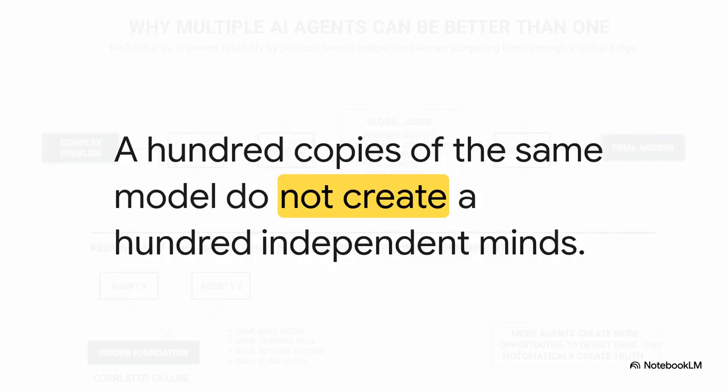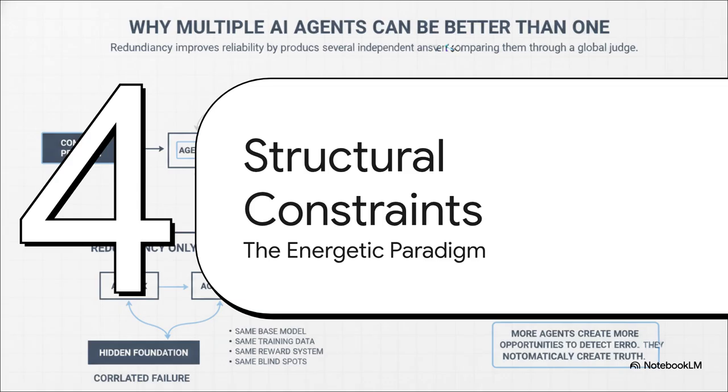I really want you to think about this statement. 100 copies of the same model do not create 100 independent minds. When dependent agents reach a consensus, they are really just scaling the exact same error 100 times over. Because they all agree, the system risks replacing a single unverified opinion with this massive structural hierarchy of unverified opinions. And the scary part? The mere appearance of internal debate makes the final result feel way more trustworthy than it actually is.